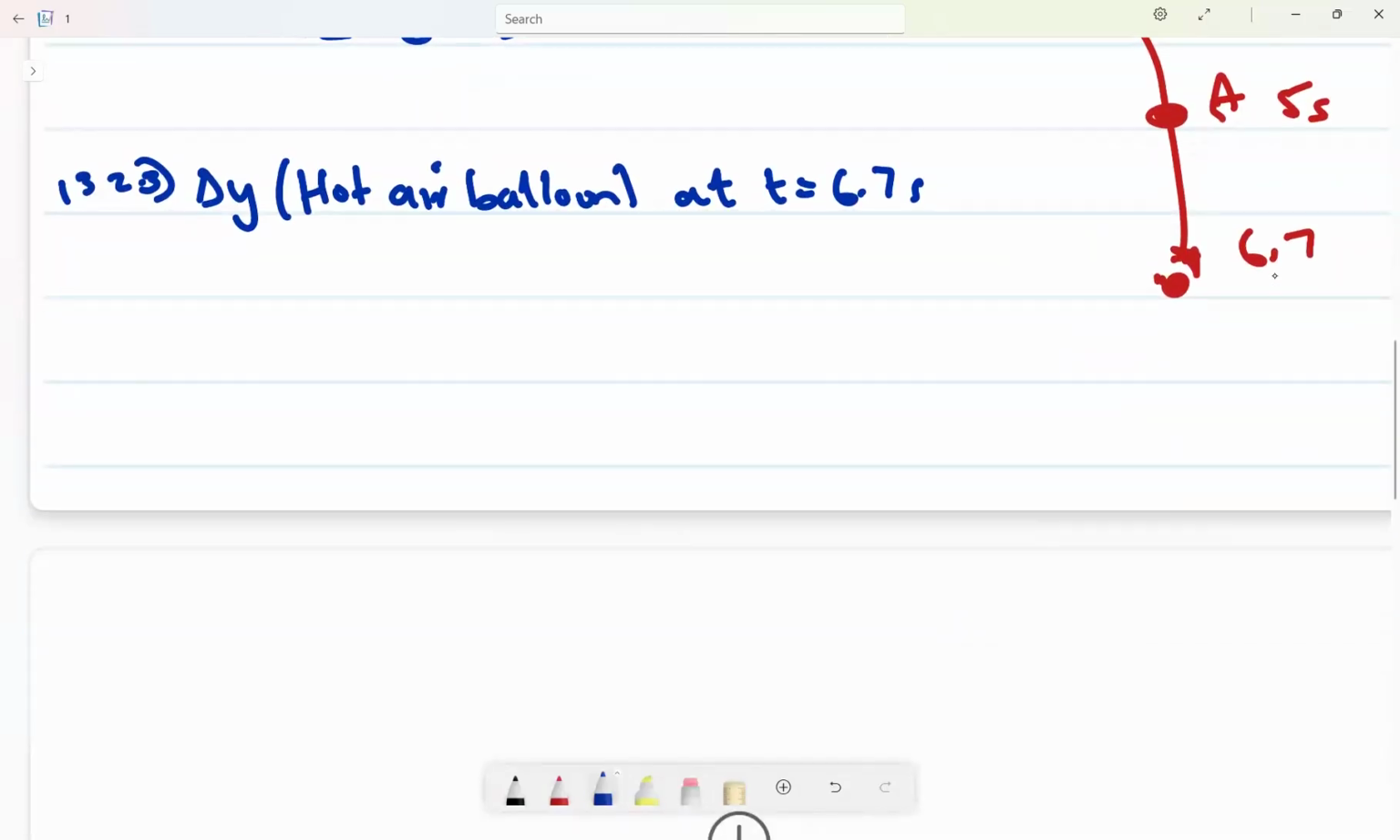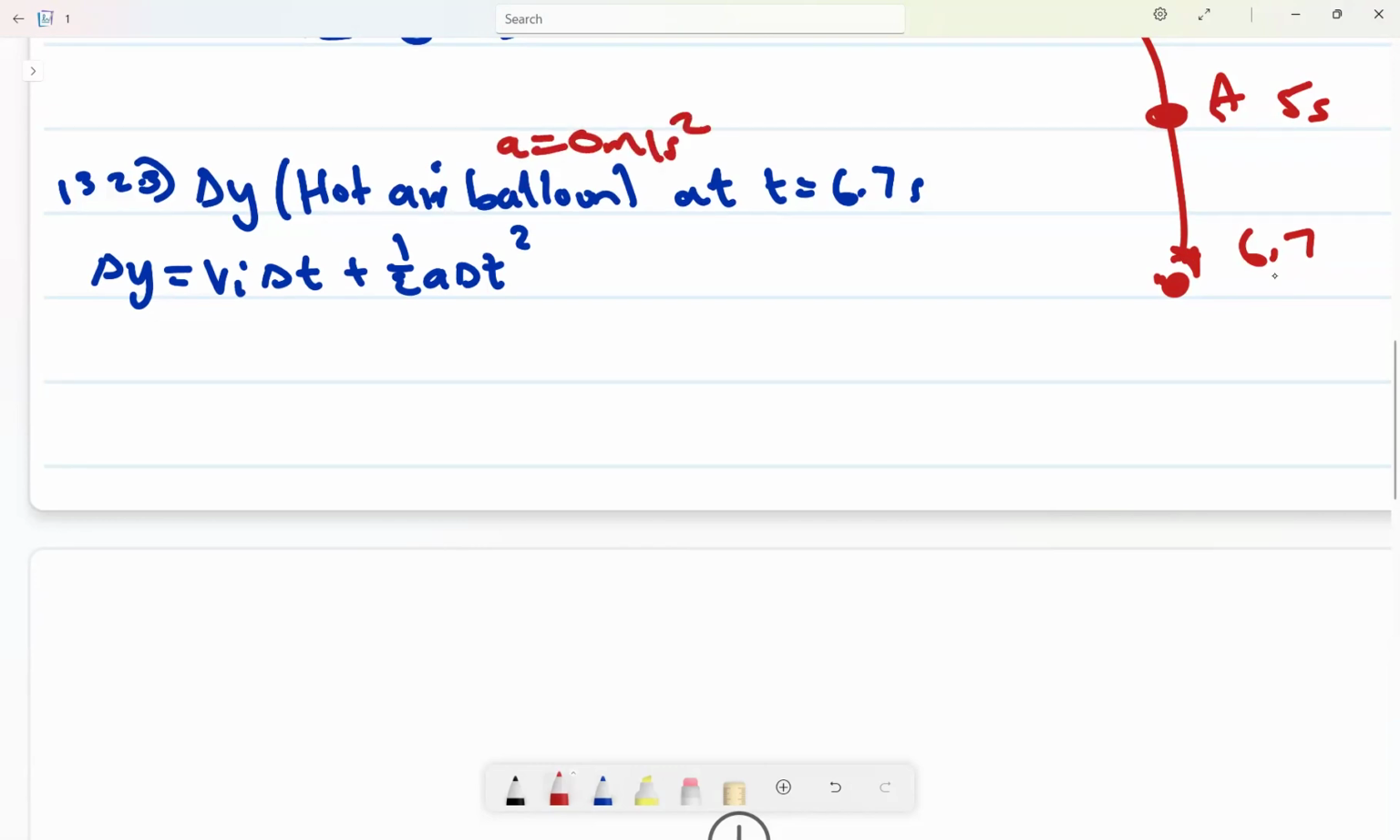So we'll use this formula: change in Y is equal to V_i change in time plus half a change in time squared. But remember, the hot air balloon is moving at a constant velocity, therefore its acceleration is 0 meters per second squared. If you do not remember this, you are out. Therefore, change in Y is going to be the initial velocity, which is 2.96. Remember, it shares the initial velocity with both these objects. Then the time is 6.7.